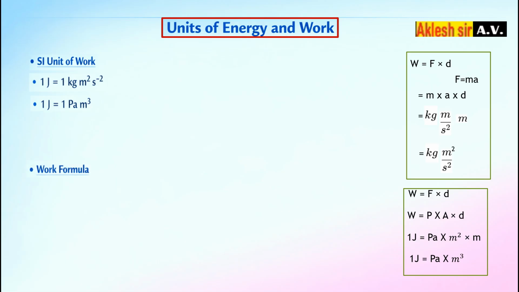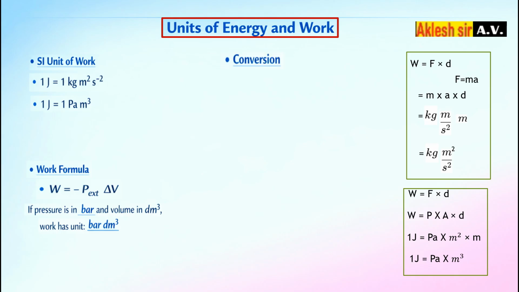Now, the work formula. Work is equal to minus P external into delta V. If pressure is expressed in bar and volume is expressed in decimeter cube, then the unit of work becomes bar decimeter cube. Now let us see the conversion. 1 bar is equal to 10 to the power 5 Pascal. 1 decimeter cube is equal to 10 to the power minus 3 meter cube.